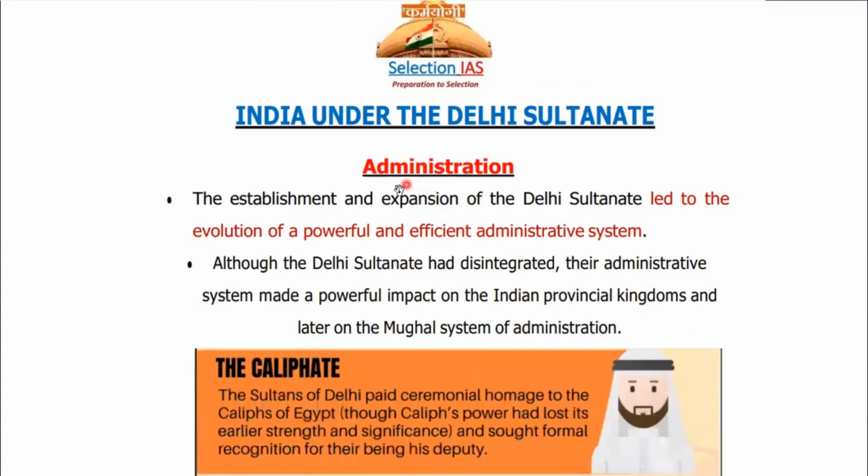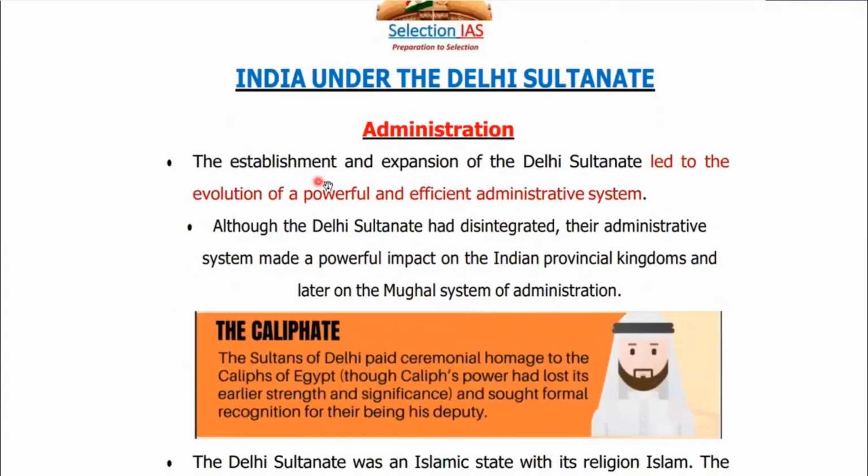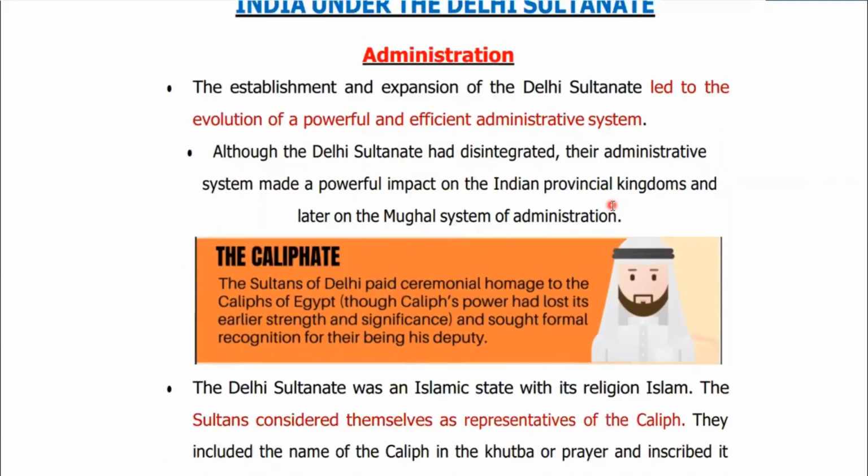Let's begin with the topic administration of the Delhi Sultanate, right? So the establishment and expansion of the Delhi Sultanate led to the evolution of a powerful and efficient administrative system in India. Although the Delhi Sultanate disintegrated later on, their administrative system made a powerful impact on the Indian provincial kingdoms and later on the Mughal system of administration.